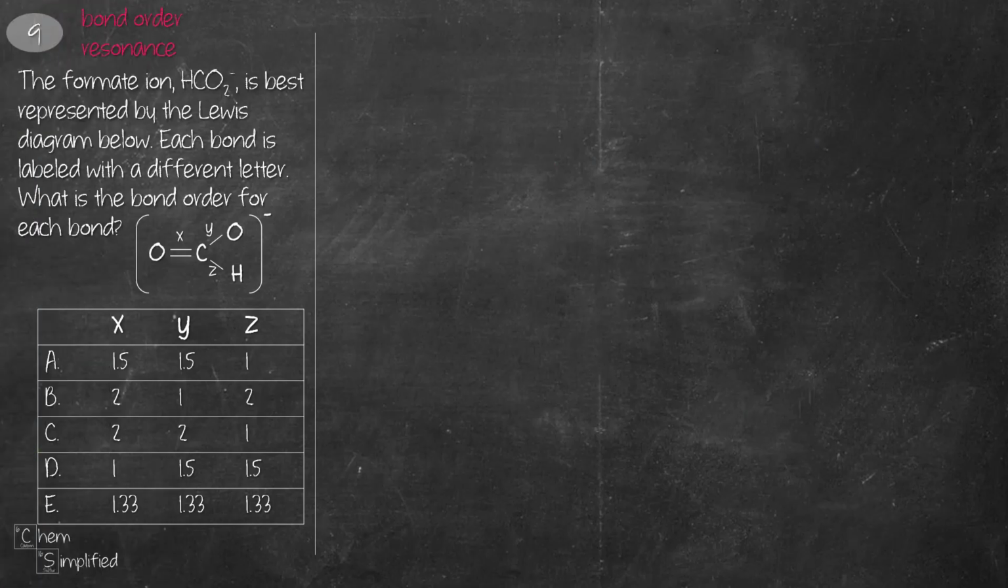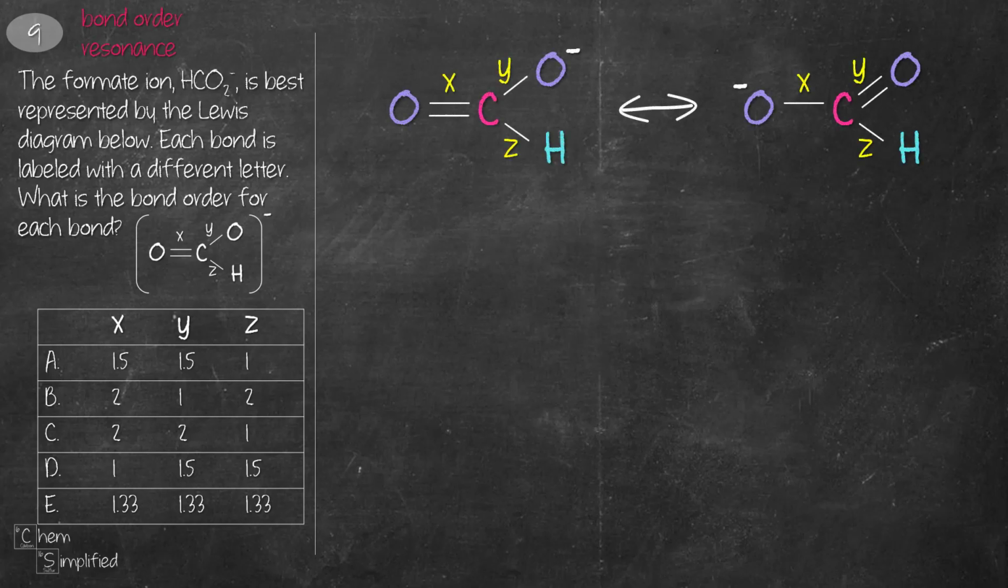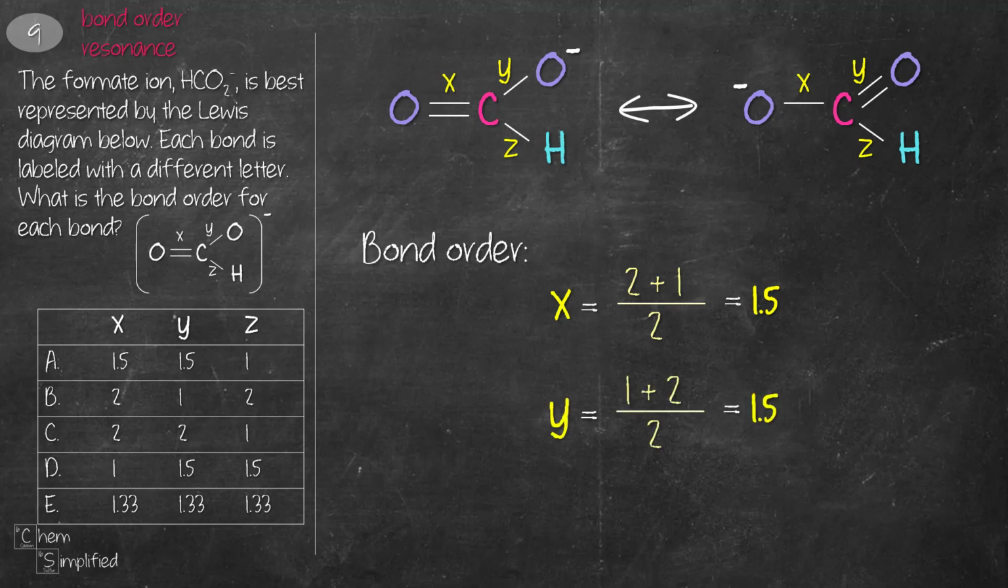This question is testing on bond order and resonance. To figure out the bond order, we need to draw out all possible resonance structures. Here are the two possible resonance structures to represent formate ion. To calculate the bond order for X, we average out the bond for each resonance structure. The average of double and single bond works out to be 1.5 bond. Same goes for the Y bond order. For Z, the bond between CH is consistently 1 in both resonance structures, so therefore it's 1. The final answer is A, 1.5 for both X and Y, and 1 for Z.